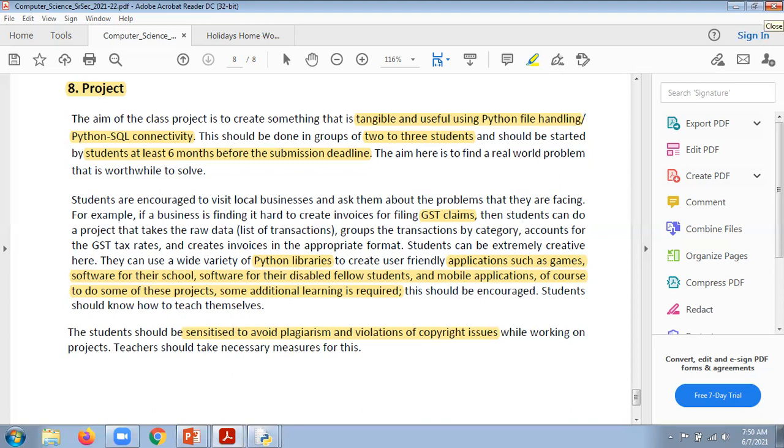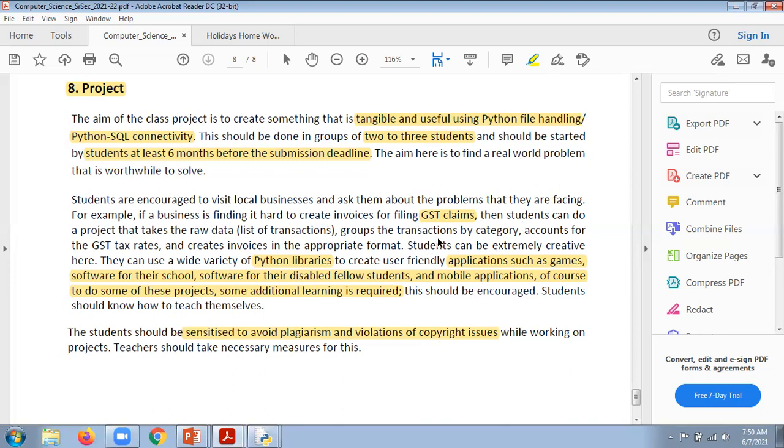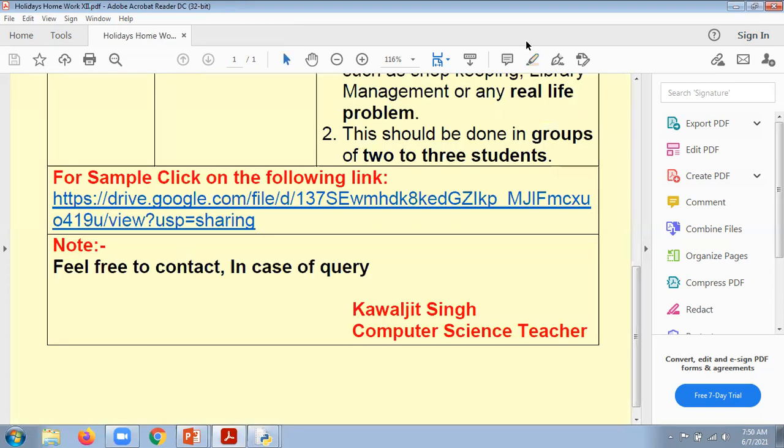I'm just going to close that because nothing is left, I think. So can you please raise your hands, my dear respected students, if the things are clear? And in case you have any query here, you are requested to kindly unmute yourself and discuss it with me. No issues with that.